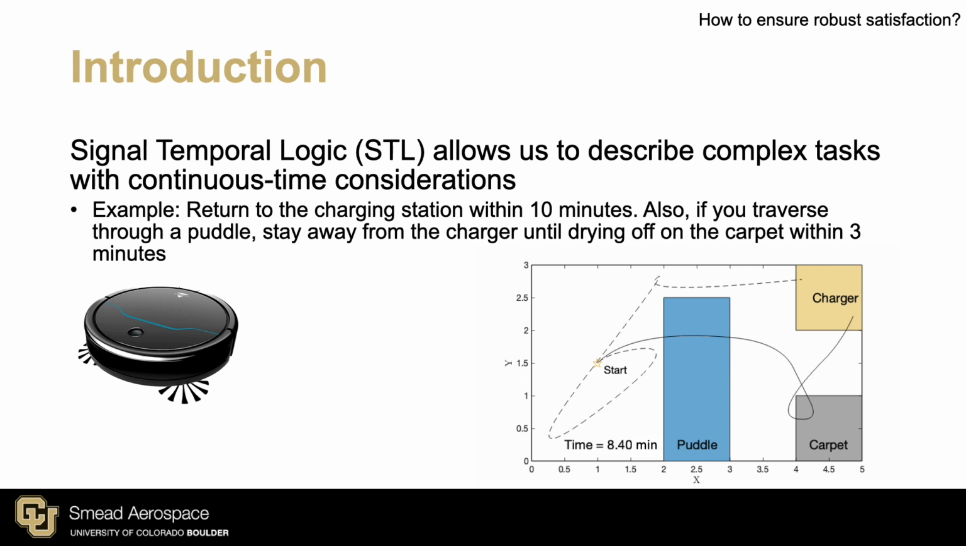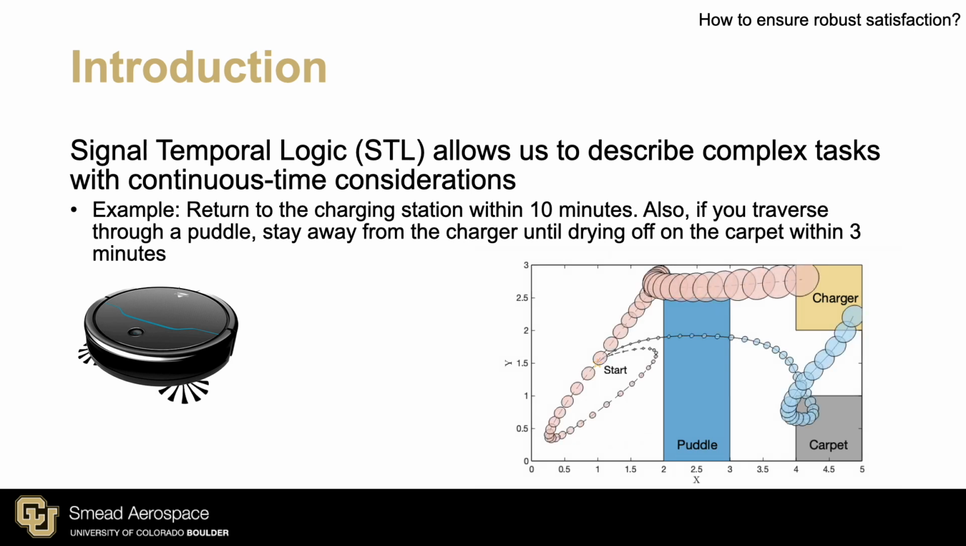However, real-world applications of such systems are subject to stochastic disturbances, and so these trajectories are more accurately captured by these uncertainty ellipses. It's now evident that the second trajectory is quite likely to go through the puddle and into the charger, which is precisely the unsafe behavior we want to avoid. This is why we wish to ensure robust satisfaction.